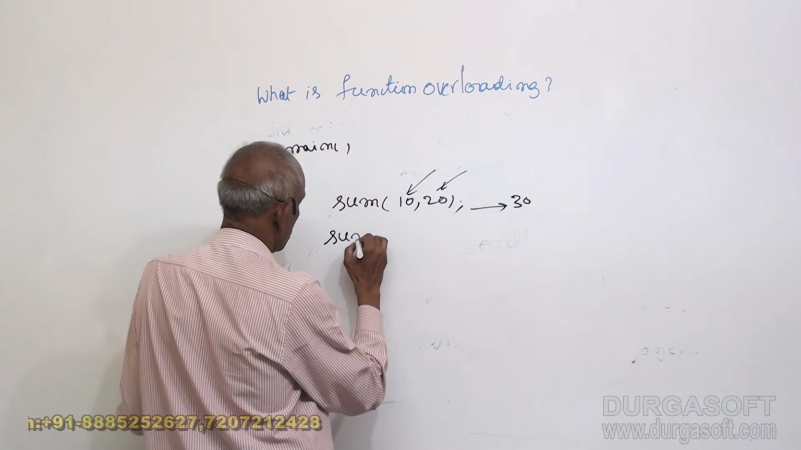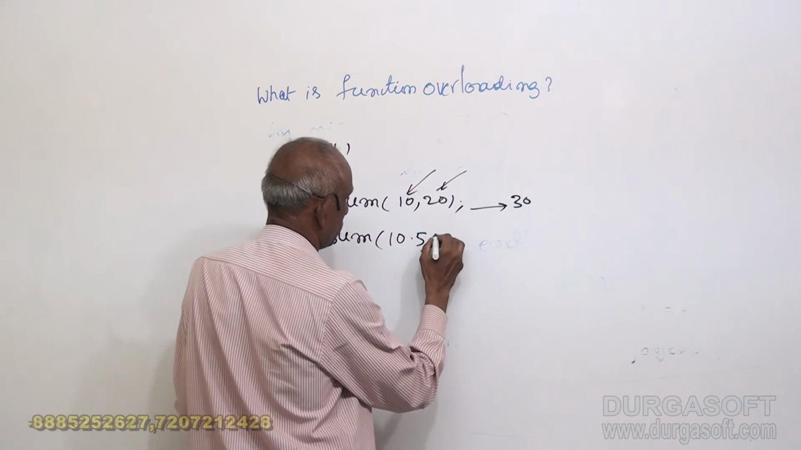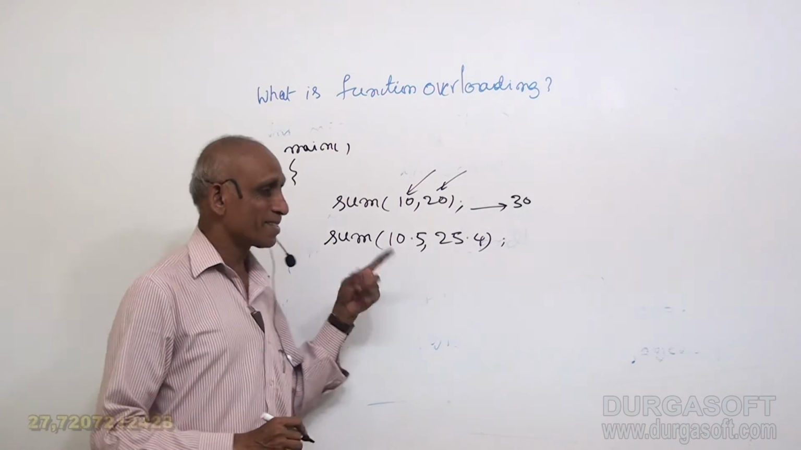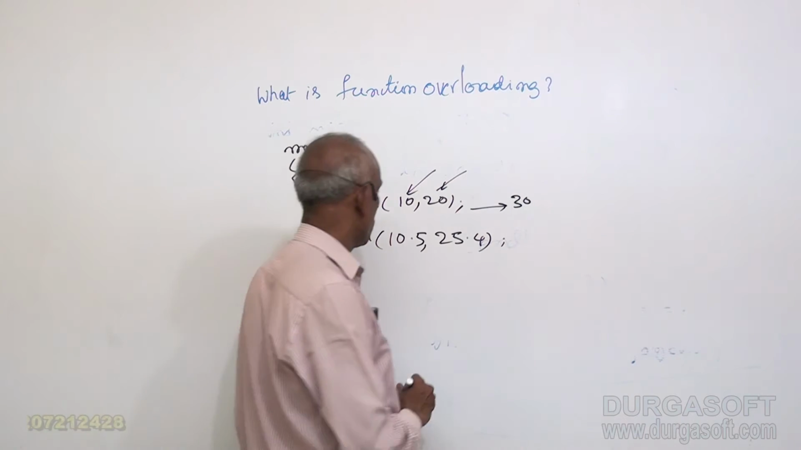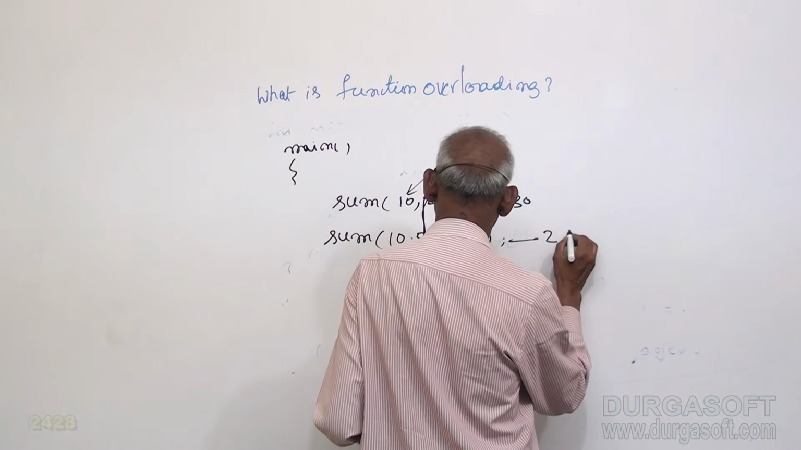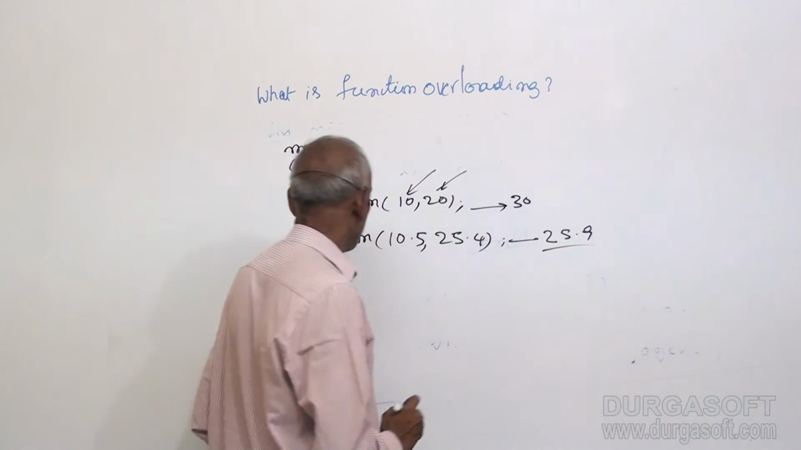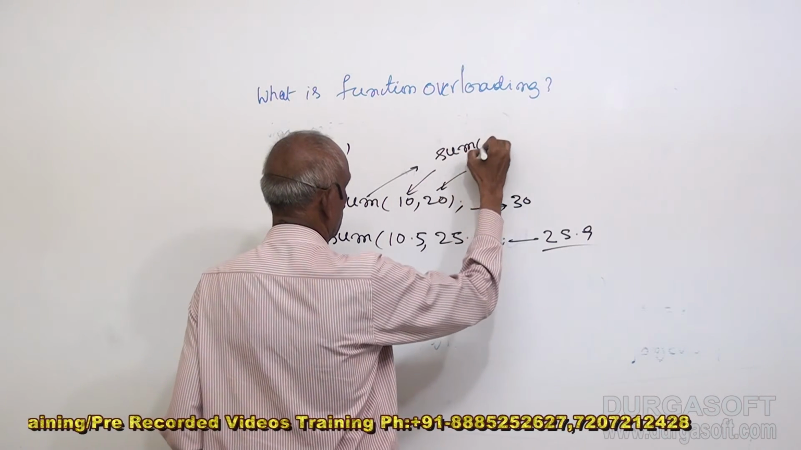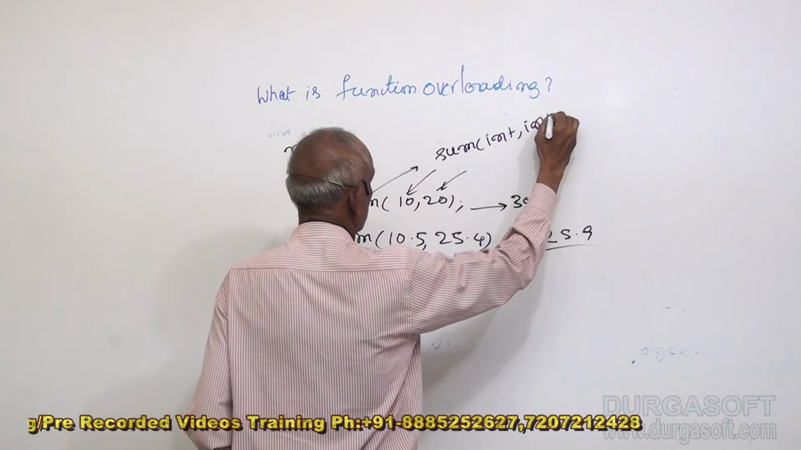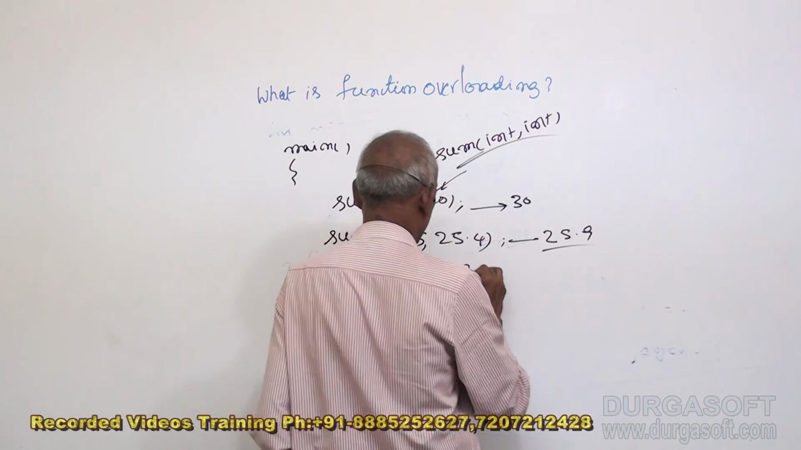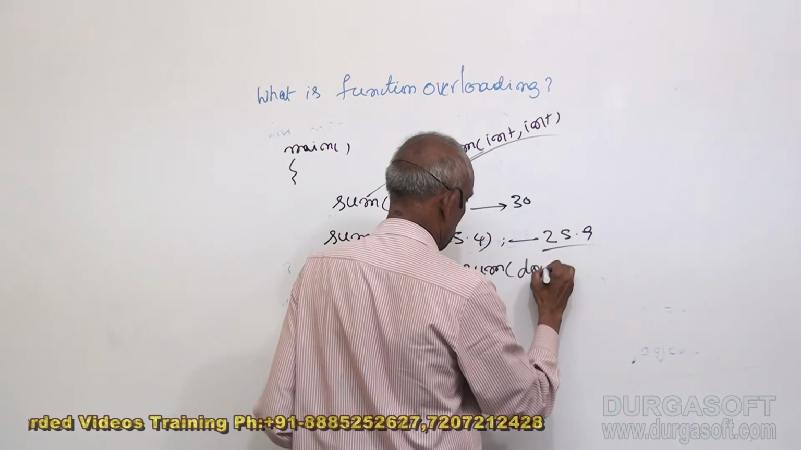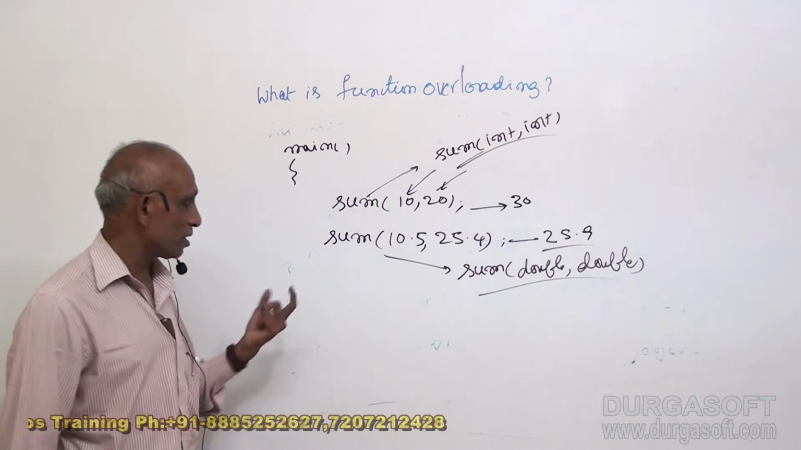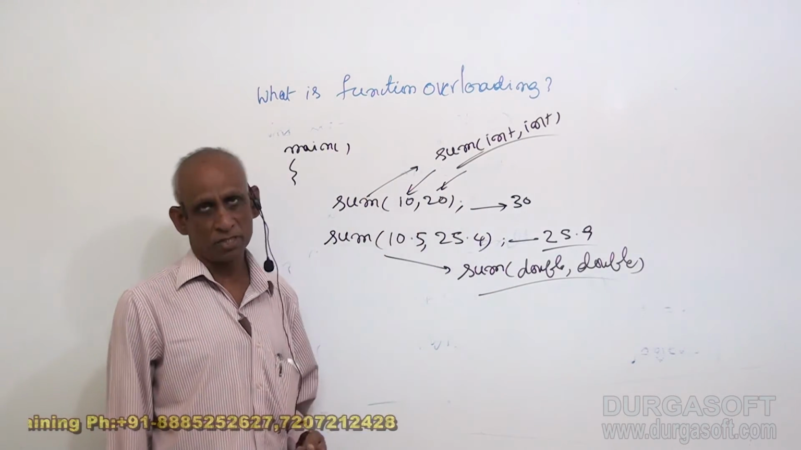Now if I say sum 10.5, 25.4, both are double or float. So now the second version, the double function, is invoked, and whatever the sum is, 35.9, is displayed. In the earlier case, the int function is invoked. In this case, the double function is invoked. So the compiler decides which function to invoke depending on the arguments.